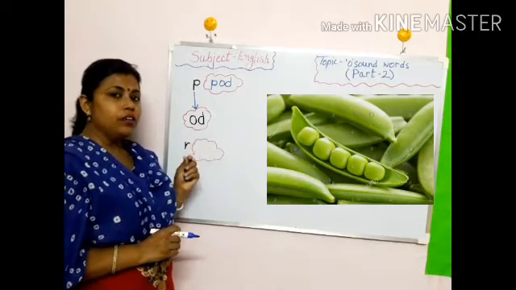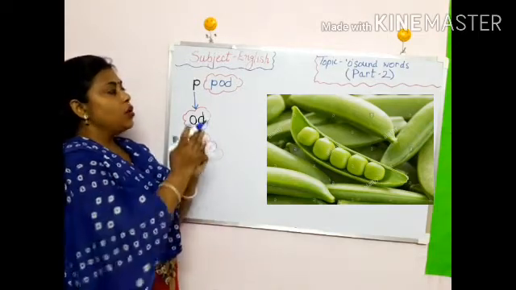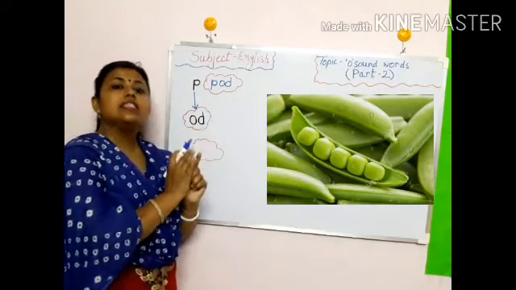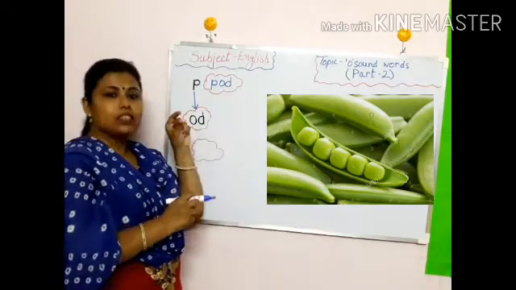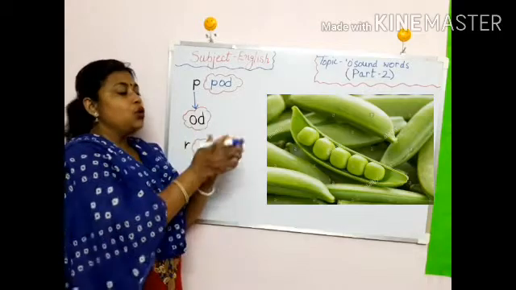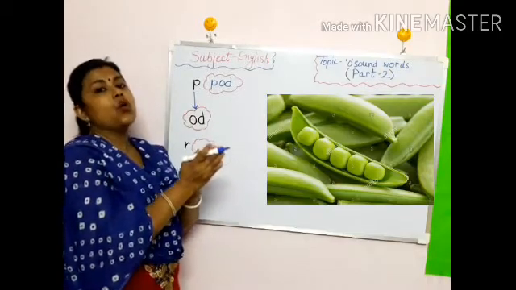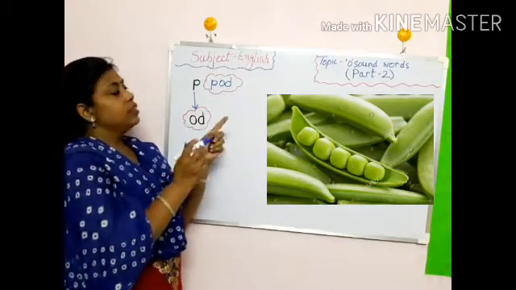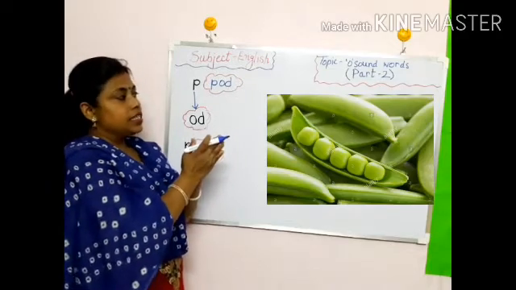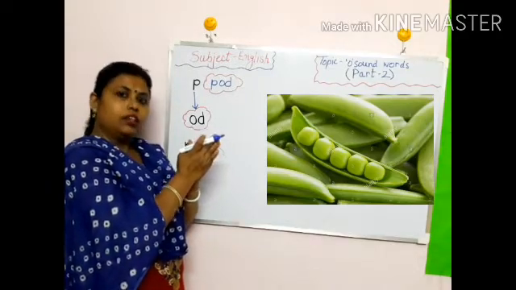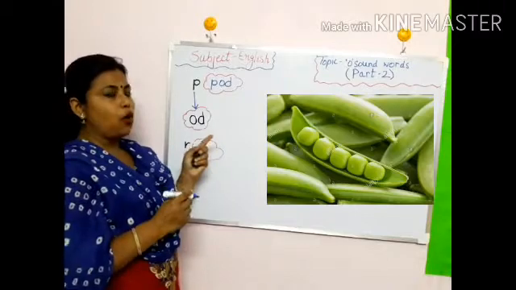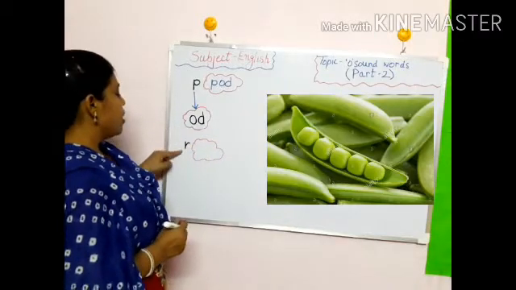And what is pod? Pod, we call it, which covers the seeds. Seeds means दाना. जिसके दाने होते हैं, उसको जो cover करता है, that is called pod. See? Seeds are covered with the pod. That is pod.